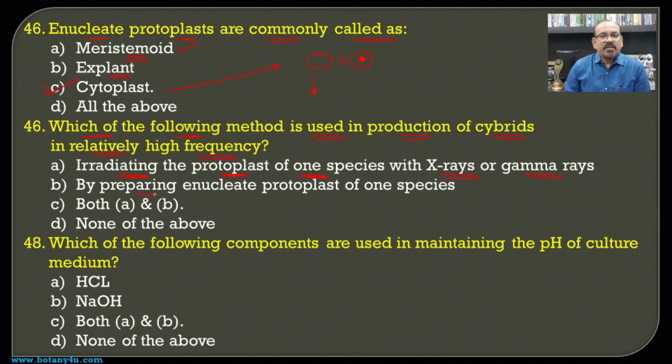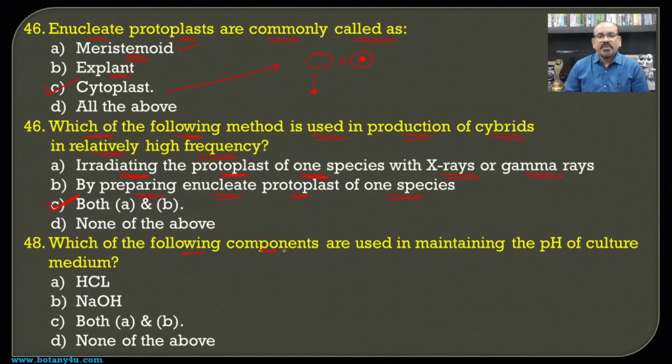In addition to that, by preparing the anucleate protoplast of one species by one or the other methods. So such types of methods are used in the production of the cybrids, and hence both A and B become the answer for this question.